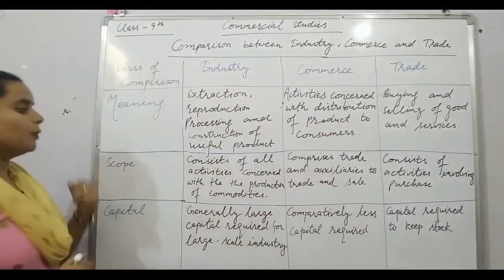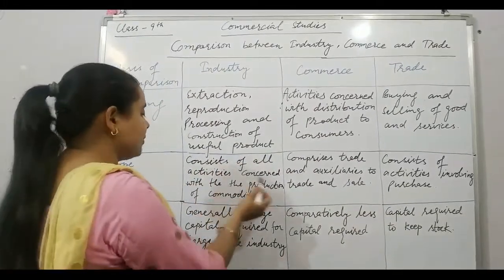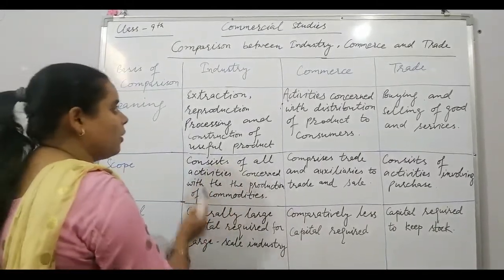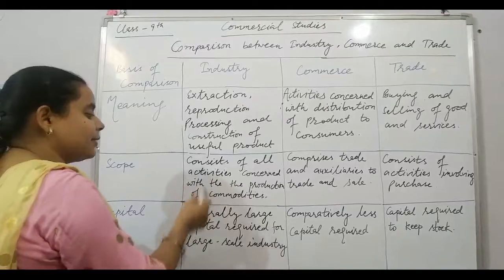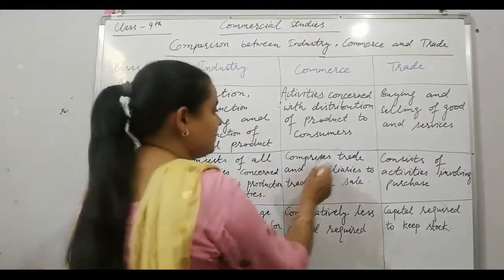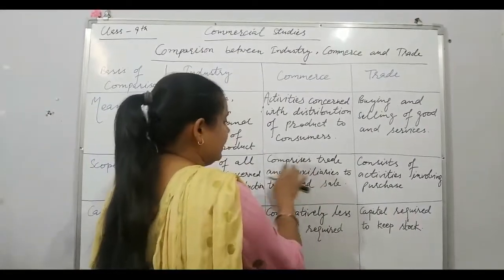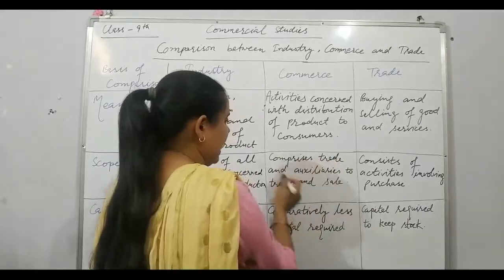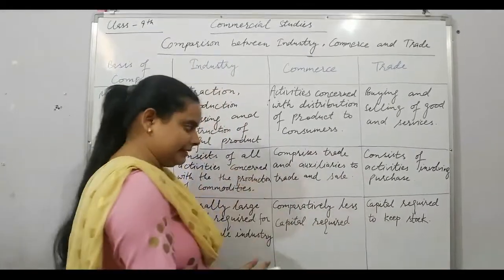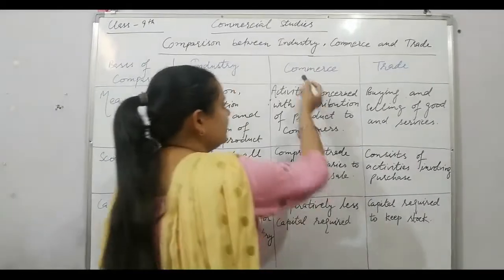Next, scope. Industry consists of all activity concerned with the production of commodity. All the things which are related with the production of that commodity come under industry. And commerce comprises trade and auxiliaries to trade and sale. The things which are related to trade and sale come under this.